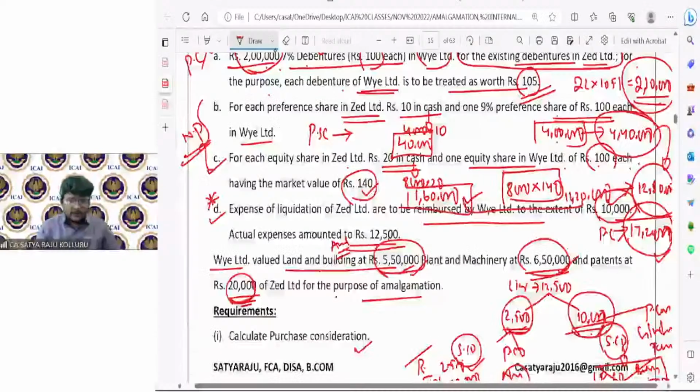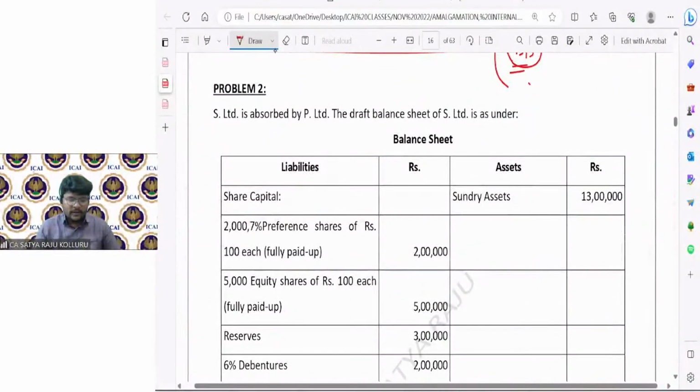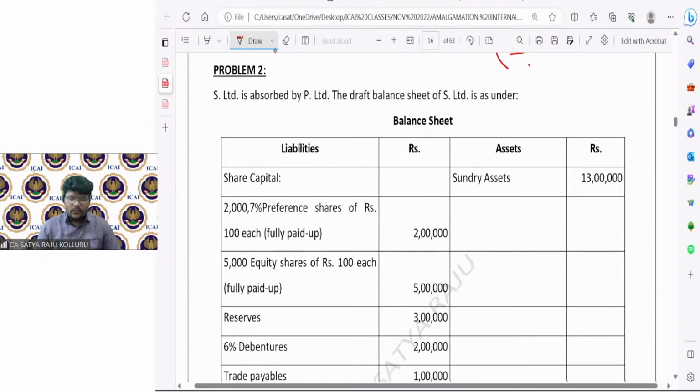Next, let us check some problems which are based on calculation of purchase consideration. The problem may be asked either from AS 14 or from the chapter amalgamation. There is no difference between AS 14 and the amalgamation chapter, but for the weightage of marks, if they test a question from AS 14, it will be around 5 marks for computation of PC. If they ask a question from amalgamation, the weightage is 15 marks. There is no difference. The concept, we need not bifurcate at the time of preparation. So let's do some problems based on the calculation of PC quickly at this moment.